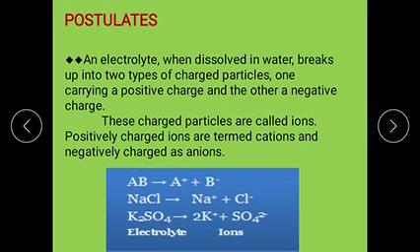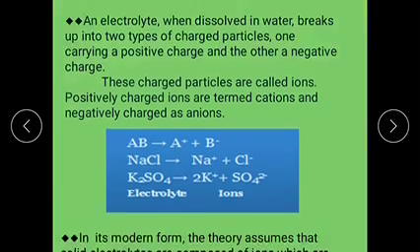When dissolved in water, they split into positively and negatively charged ions. The positively charged ions are called cations, and the negatively charged ions are called anions.